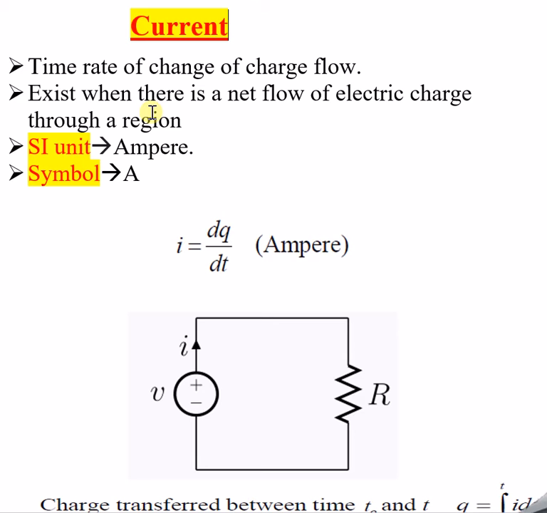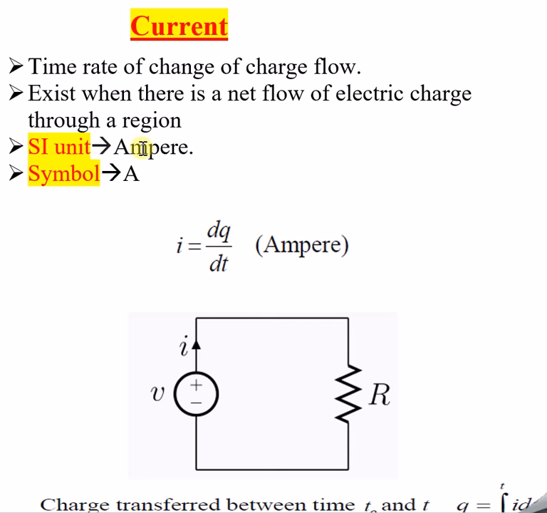Or I will take it in the opposite way. I will try to explain. When there is voltage, there will be a driving force in the circuitry. Because of this, the charges will flow, and due to the charges flowing, the current will exist. I hope it is very clear now.